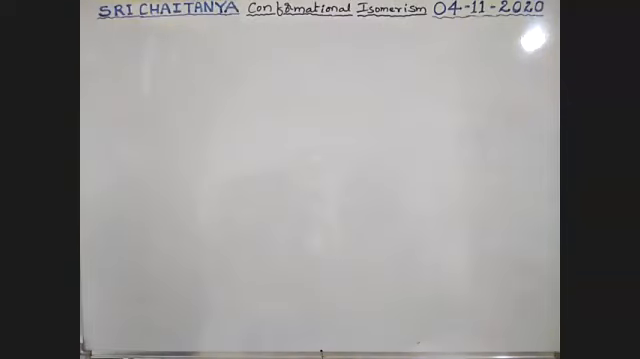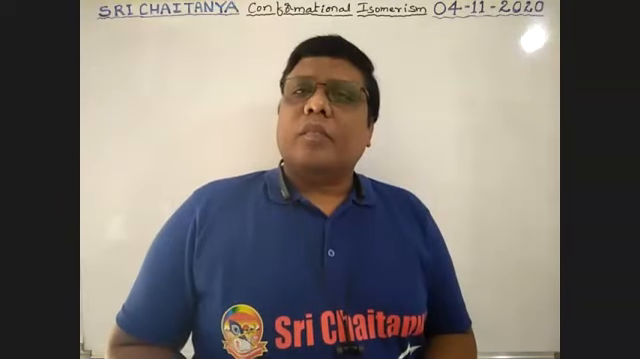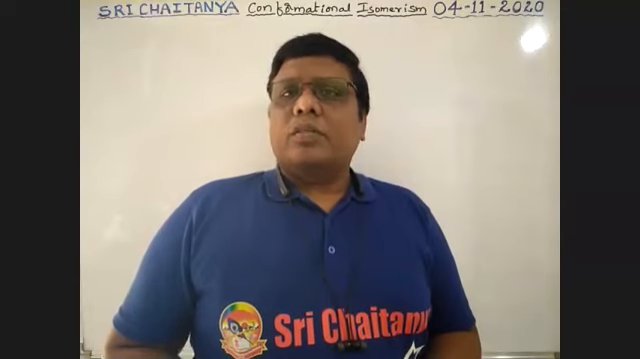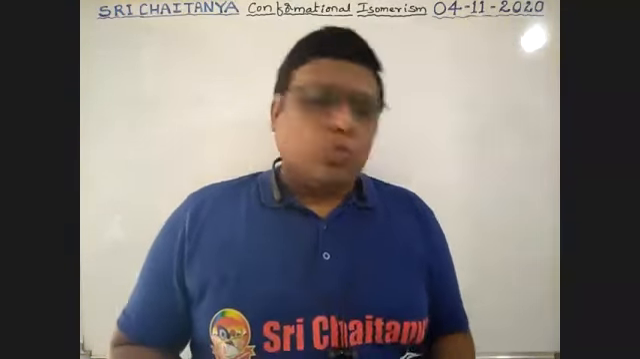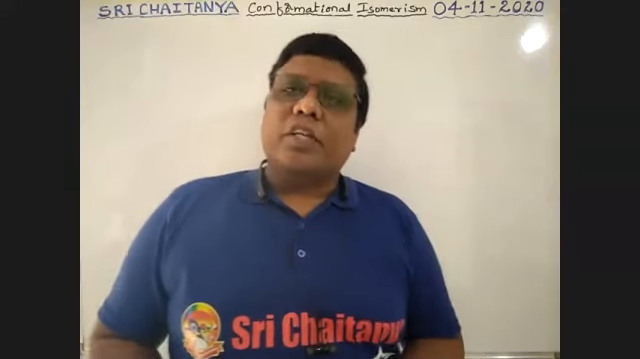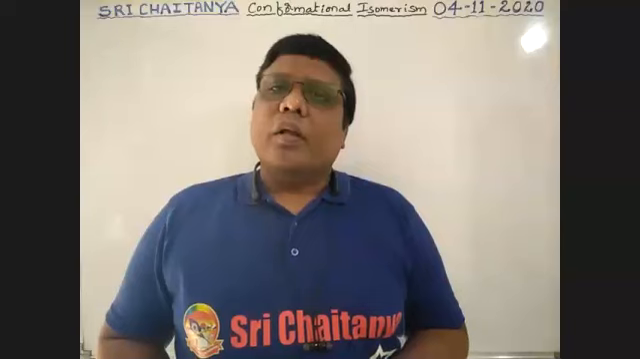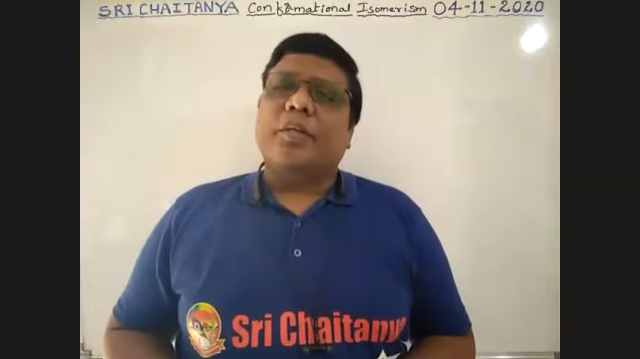Conformational isomerism. Boys, in our yesterday's class, we saw that stereoisomerism or spatial isomerism is broadly divided into two types: one is conformational isomerism, and the other one is configurational isomerism. Now we are in conformational isomerism.